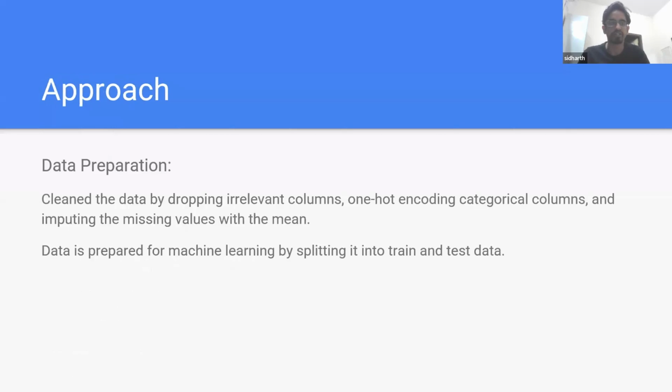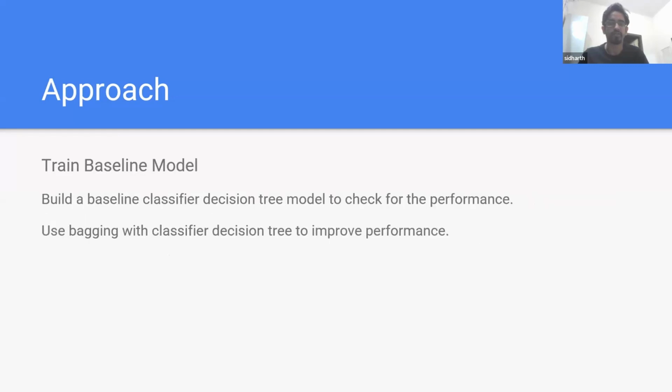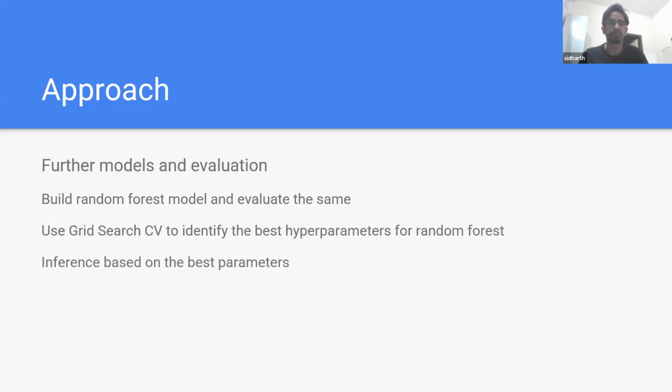Okay, so moving on. Data preparation was done by removing the irrelevant columns, one hot encoding the categorical columns and imputing the missing values with the mean. And data is finally prepared for machine learning by splitting it into train and test data. For the baseline model, we take a classification decision tree and we check its performance. Next, we use bagging with the decision tree to improve its performance. And for further models, we use a random forest.